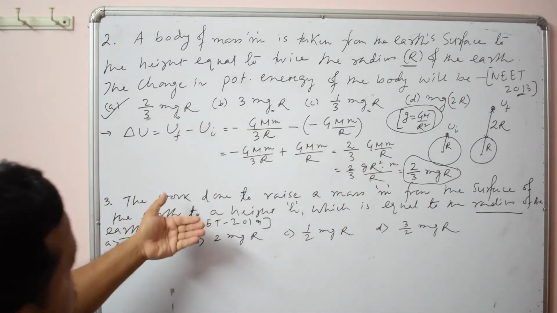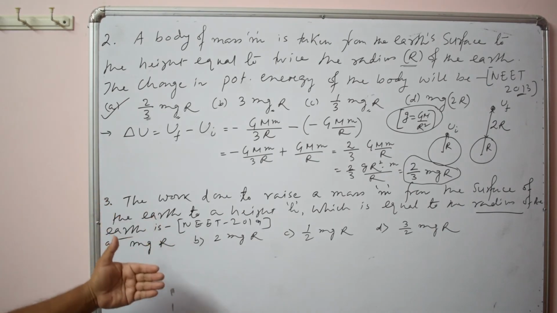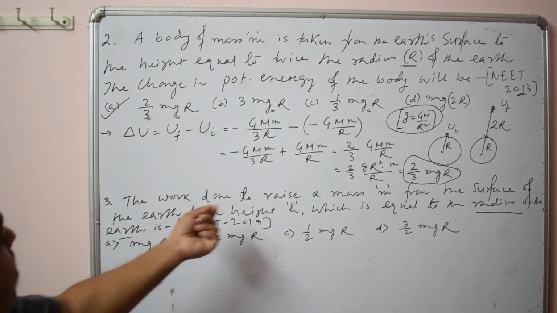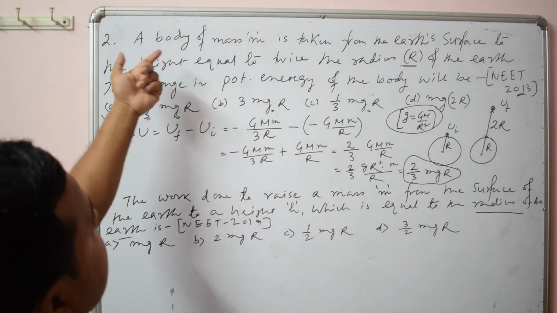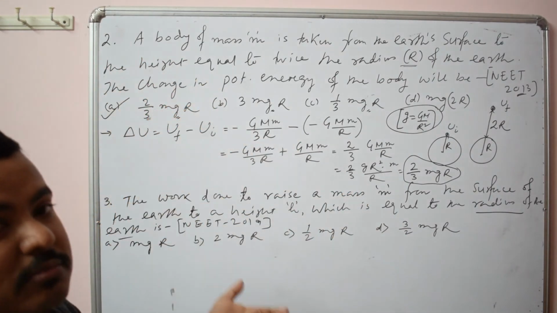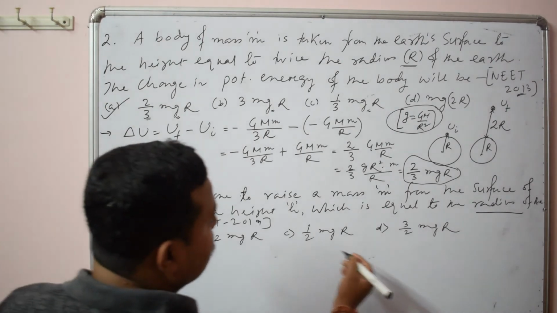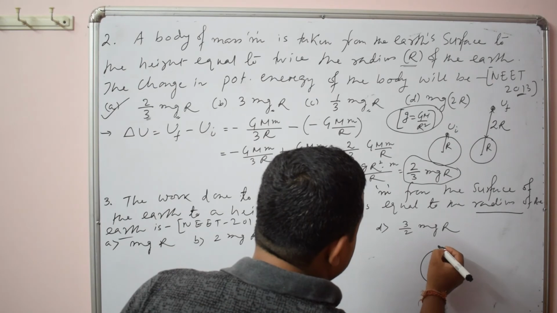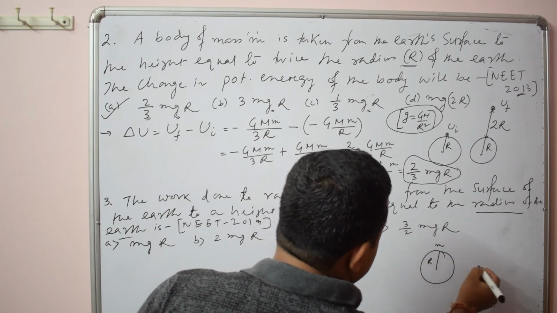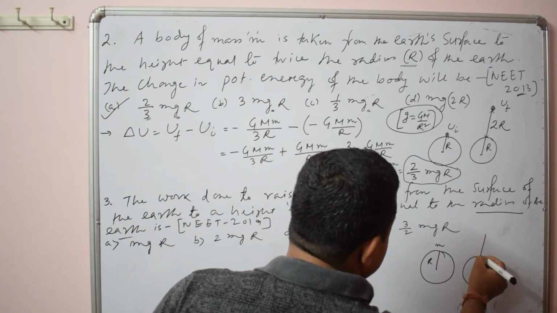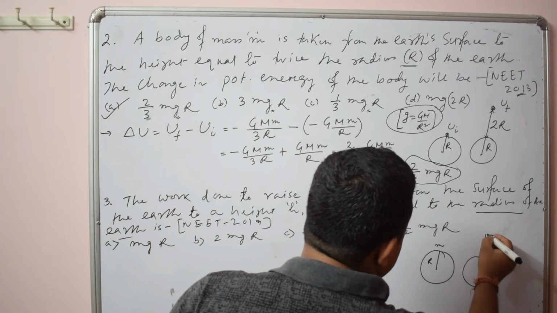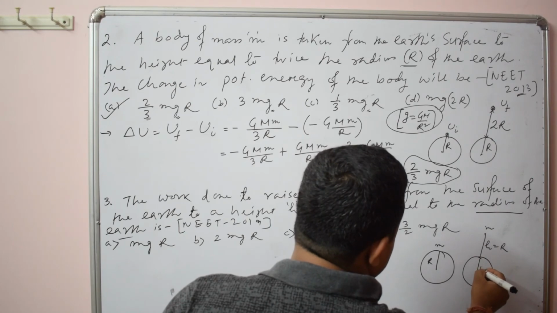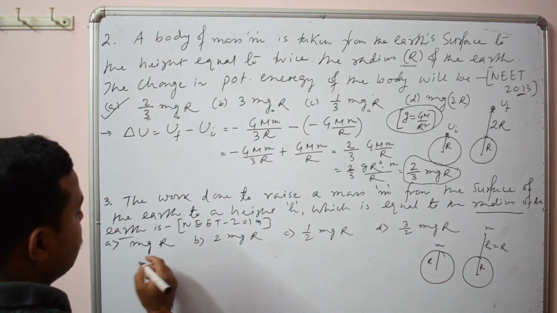So you see, the types of questions asked in NEET are almost of a similar type. Just what changed here is that work done is asked. And there, what we had to find was change in potential energy. You know, work done means change in potential energy. So here, what is given? Now the body is here. Suppose it is on the earth surface. Now you have to move this body to a height h equal to R. Now it is given R. Here it was 2R and now it is R. You have to find the work done.